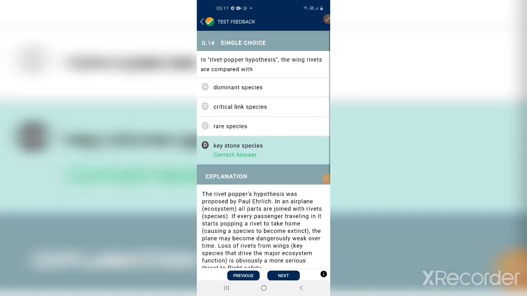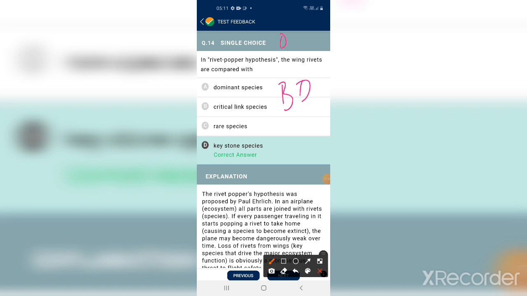The next one is the Rivet Popper hypothesis. This bit is from biodiversity. In ecology, one bit was given from organisms and population, and this is from the chapter biodiversity. In the Rivet Popper hypothesis, the wing rivets are compared with keystone species. If you remove the rivets of the wing, the aeroplane may collapse. Like that, if you remove the keystone species, a very important species, the entire ecosystem may collapse.